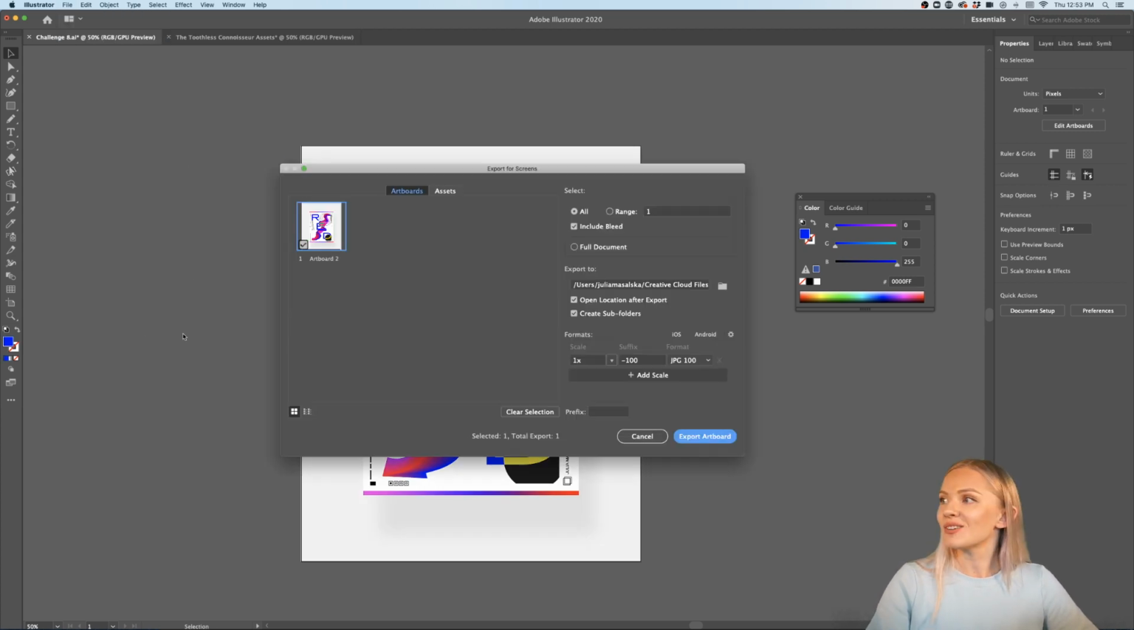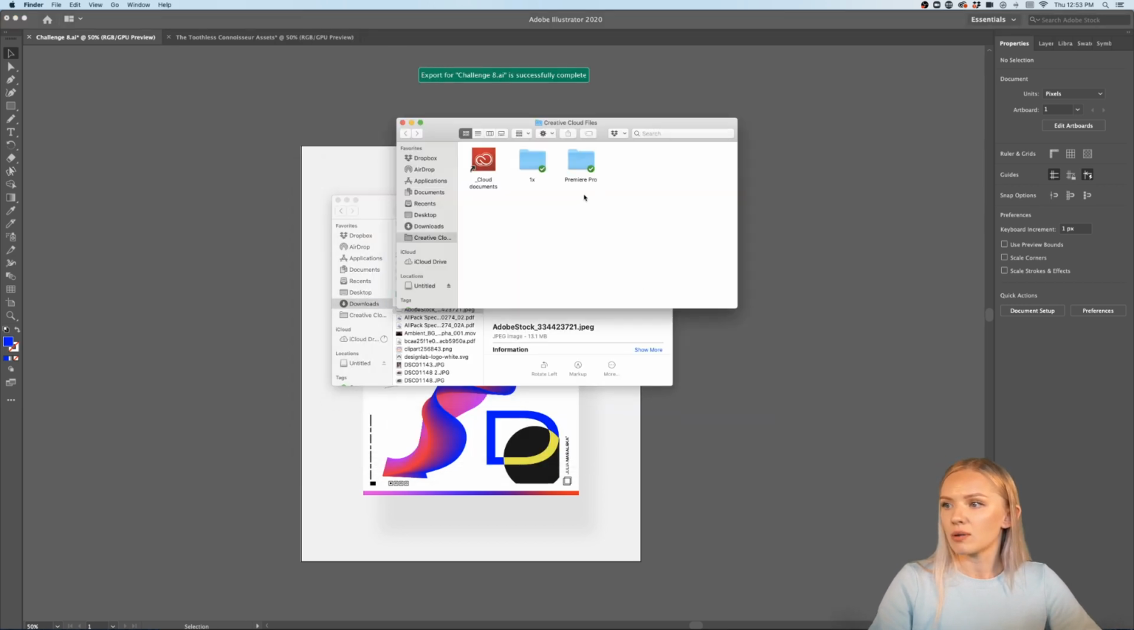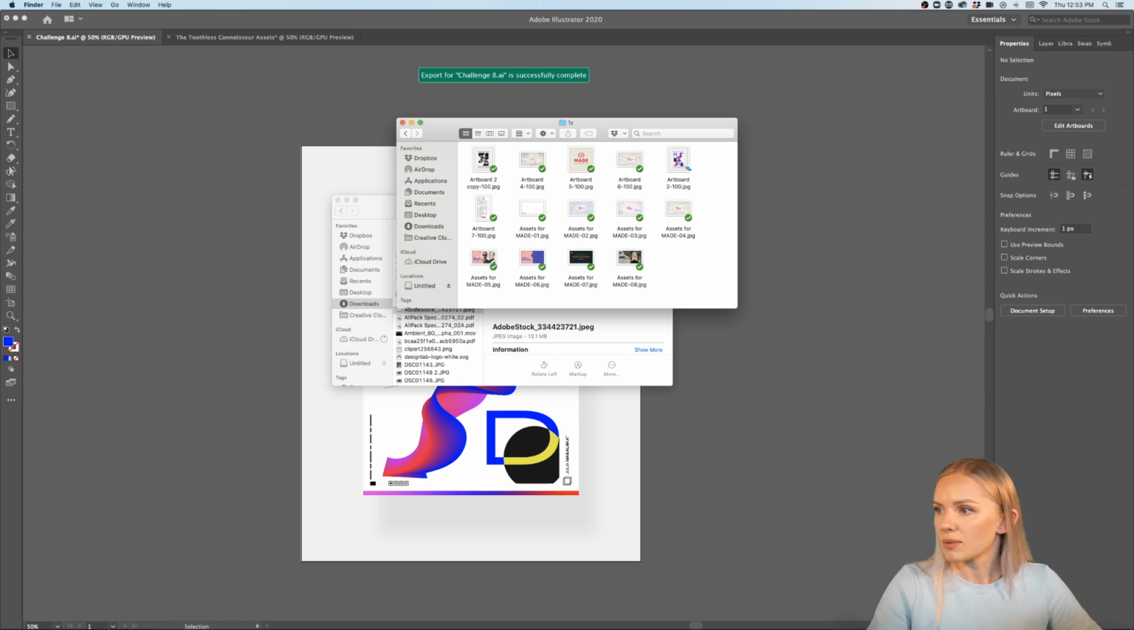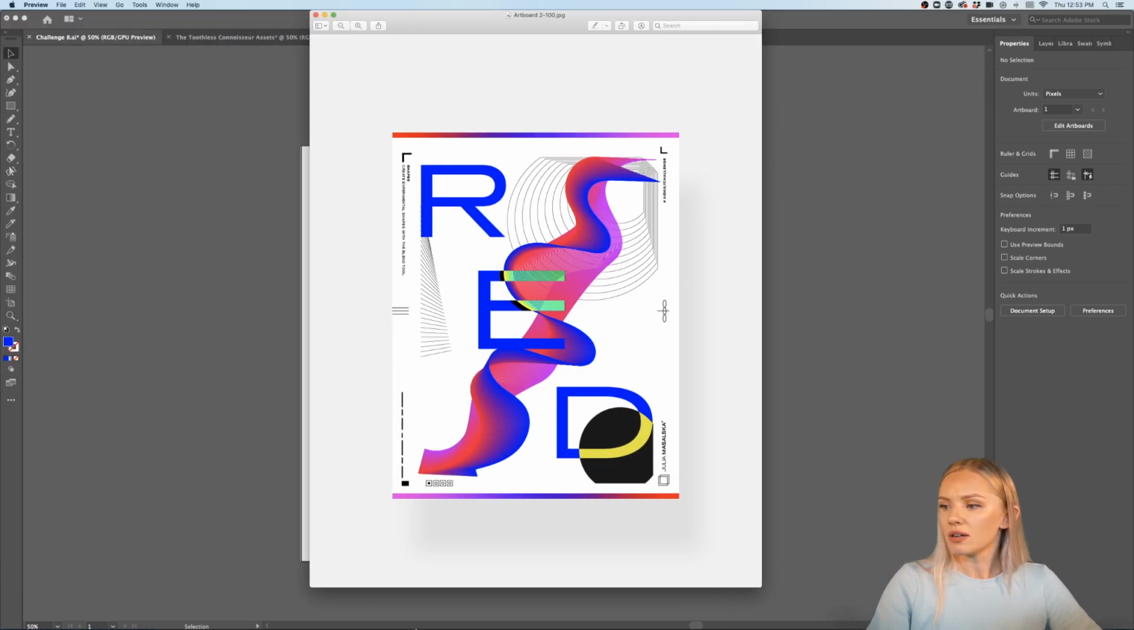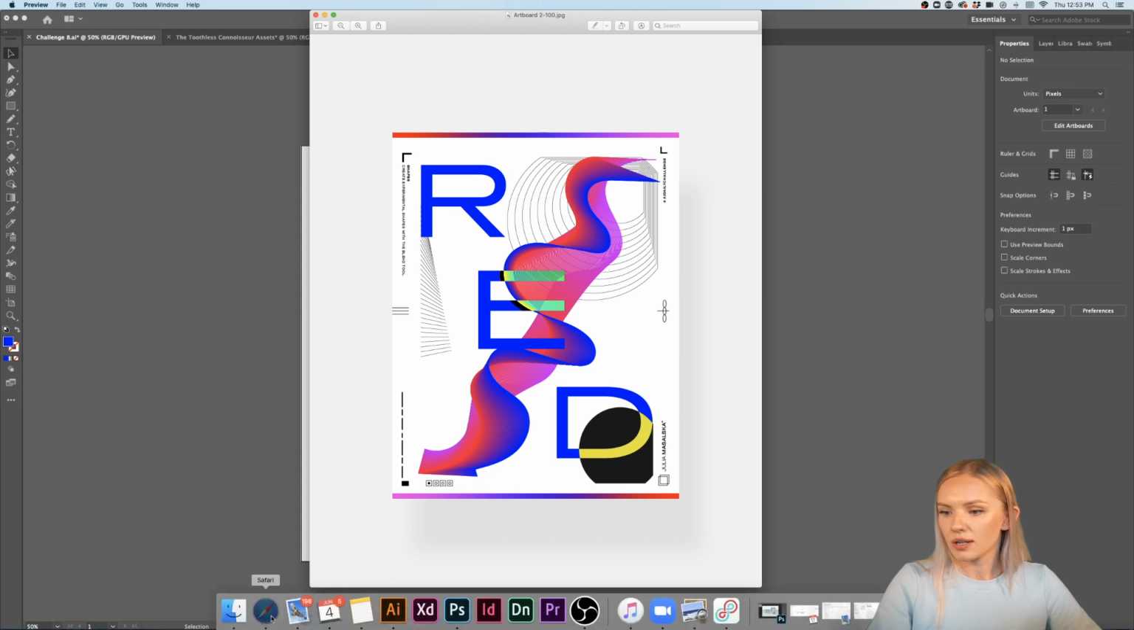Share it with us on Discord. And so I'm going to export this artboard, and I probably already have an artboard named like that, but that's no problem. Okay, and now I have my artwork already here and ready to go into the Discord channel.